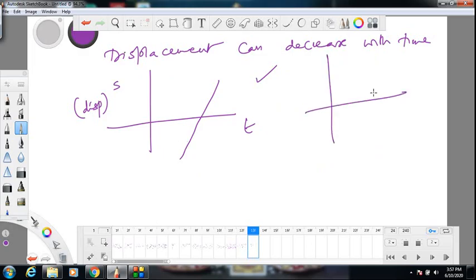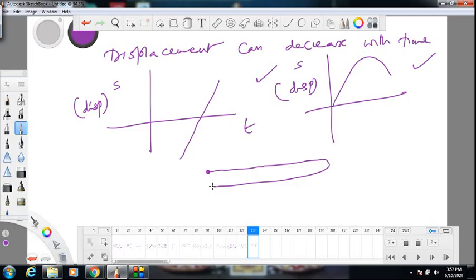Or even a graph of this kind is acceptable because initially displacement was increasing, then displacement is decreasing. How? Suppose you started from here, you are going, displacement is increasing, you are coming back, displacement is decreasing. When you come back to starting point, displacement is 0. I should not show it like this also. I should go and come back in the same path, but at least visually you cannot identify that, so I am showing it like this, but this is wrong actually. This is the correct way.